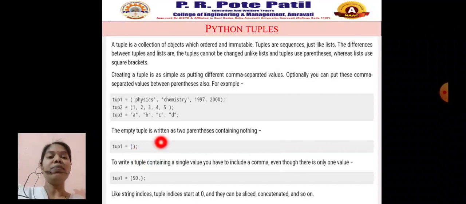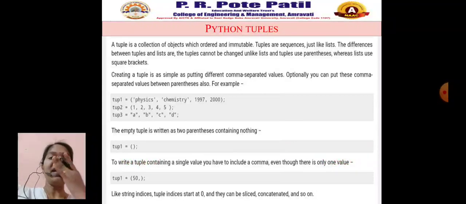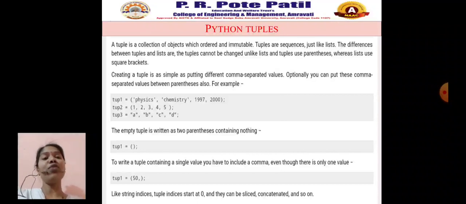To write a tuple containing a single value, you have to include a comma even though there is only one value. So tuple1 equal to 50 comma. You have to give the comma after it, because otherwise it is not a tuple, so you can write 50 comma like this. Like string indices, tuple indices start at 0 and they can be sliced, concatenated and so on.